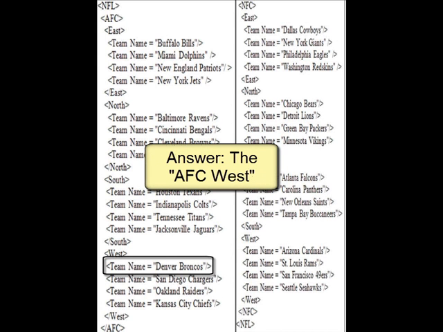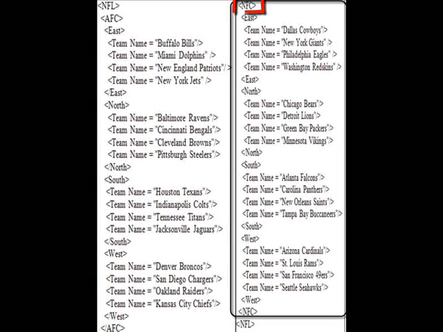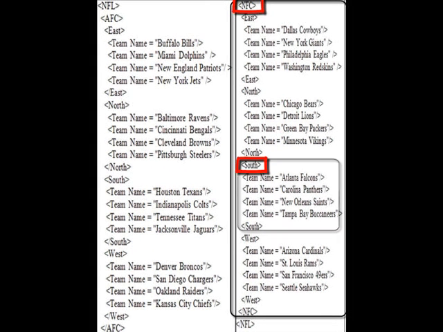To make this easier to read, I'm going to split this XML file horizontally and ask a simple question. The Denver Broncos, what division are they in? You don't have to know anything about American football to see that they're in the AFC Western Division. Next task. List all of the teams of the NFC South. Within the NFC, there is a Southern Division that has the Atlanta Falcons, the Carolina Panthers, the New Orleans Saints, and the Tampa Bay Buccaneers.